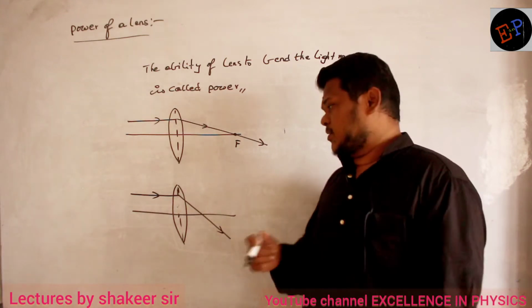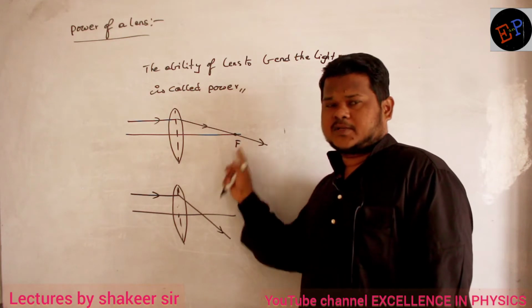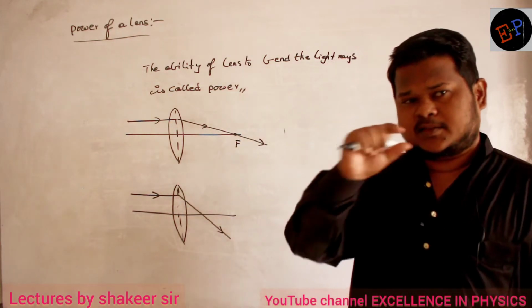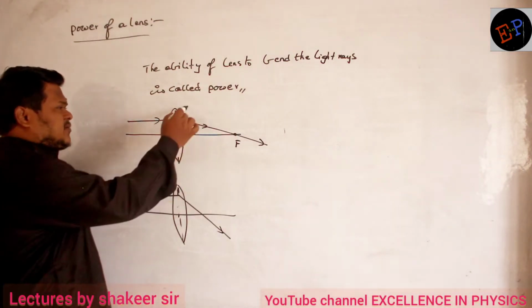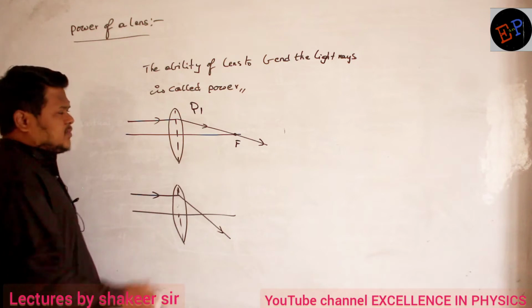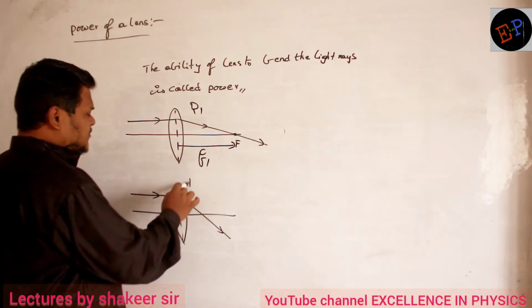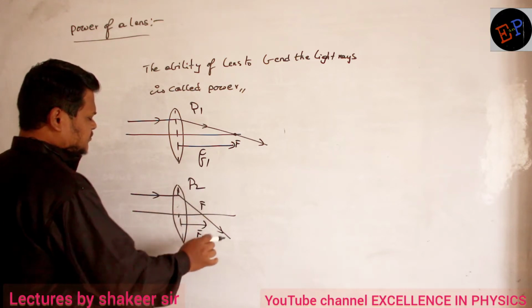But if power is greater, focal length is lesser. Here focal length is very large, but here focal length is very less. So if power increases, focal length decreases. So the power of this lens is P1. Focal length of this lens is F1. Power of this lens is P2. Focal length of this lens is F2.